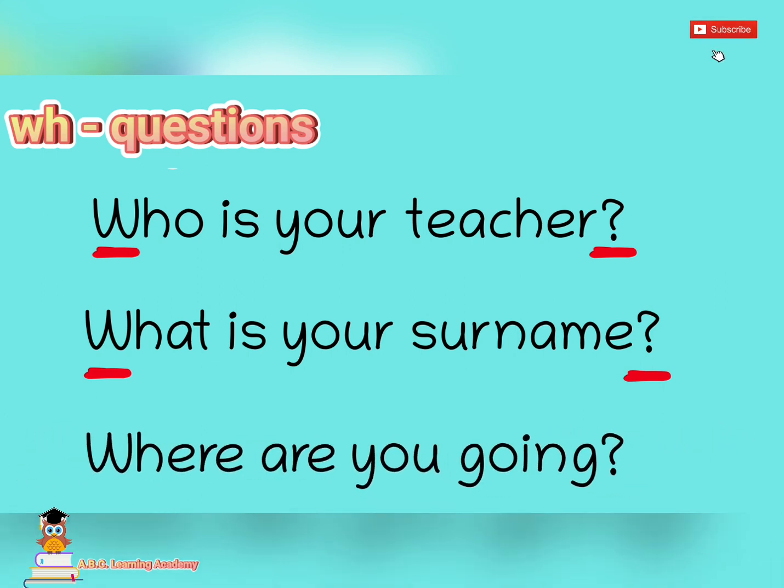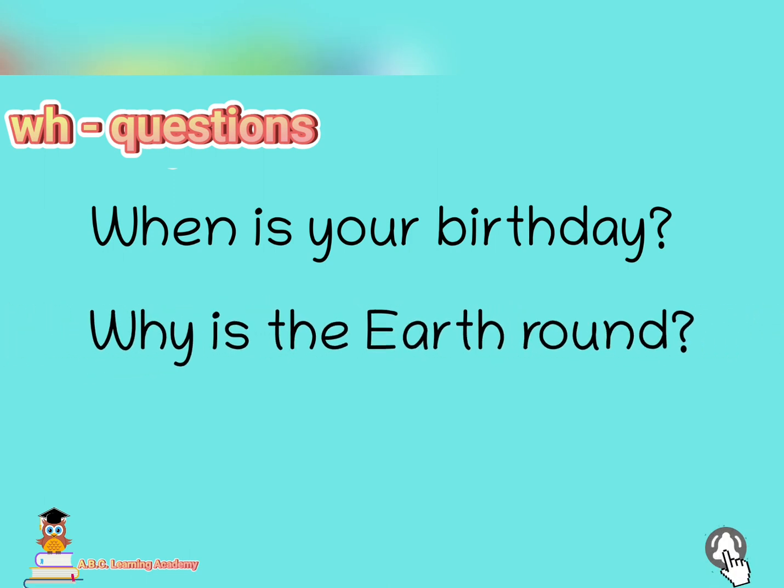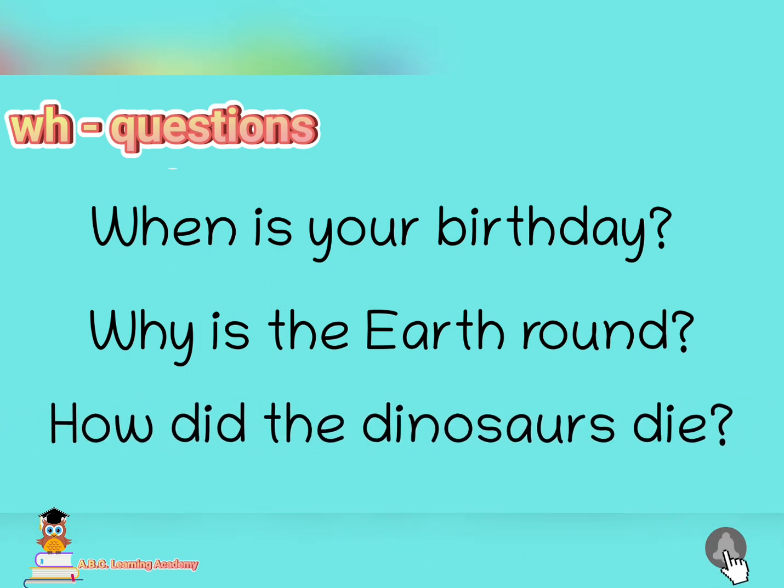Next, where are you going? The WH question here is the word where. And we need to write the letter W of where in capital letter because it is in the beginning of the sentence. At the end also, you can find the question mark. Other examples. When is your birthday? Why is the earth round? How did the dinosaurs die?